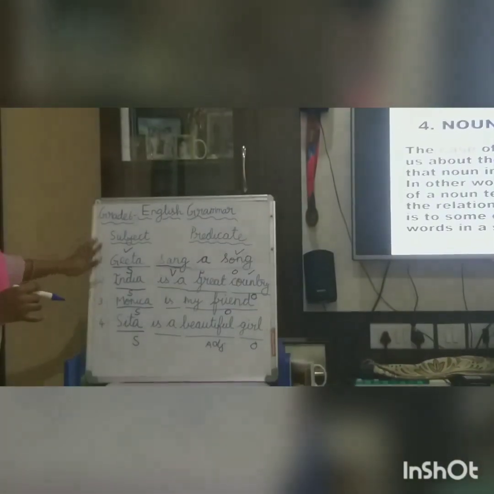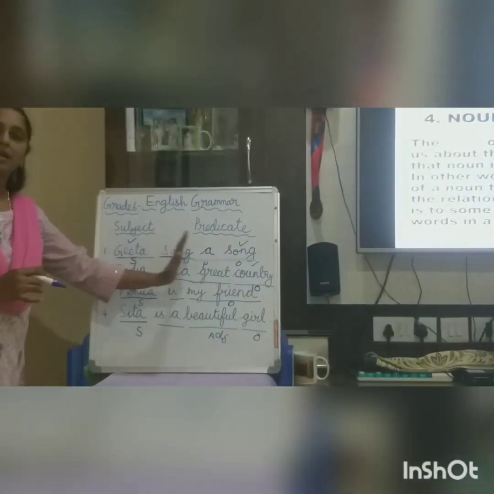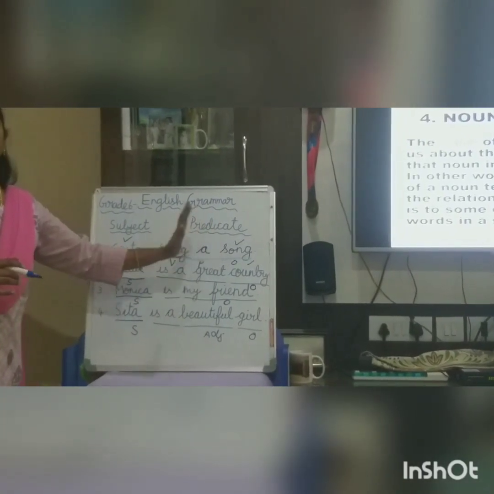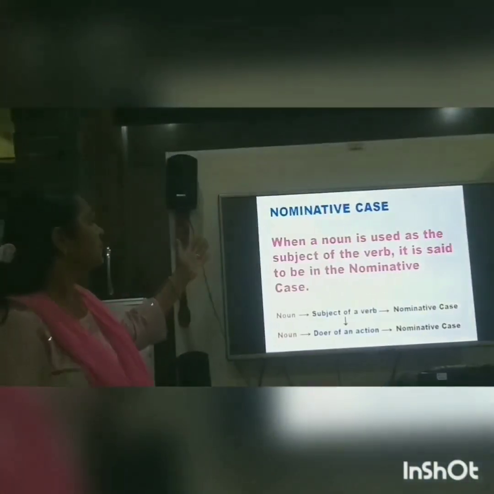So, we have seen what positions these nouns have taken in a particular sentence. Now, types of noun case. For grade 6, we are going to learn only 3 types. First one is the nominative case, second one is the objective case, and third one is the possessive case. Now, first one, nominative case.